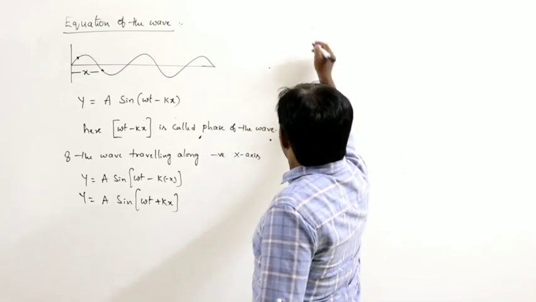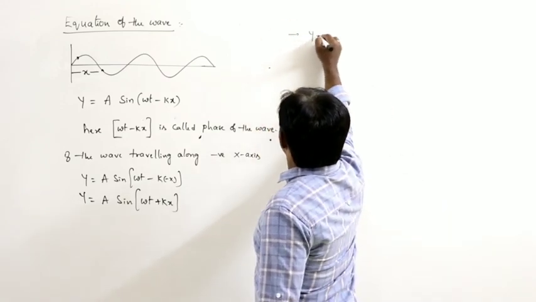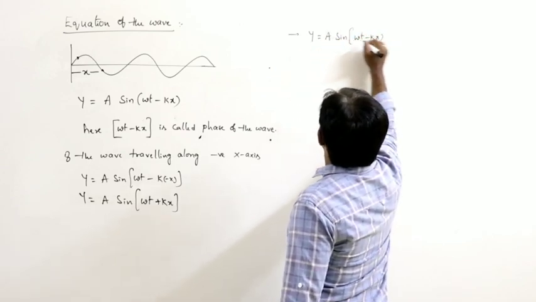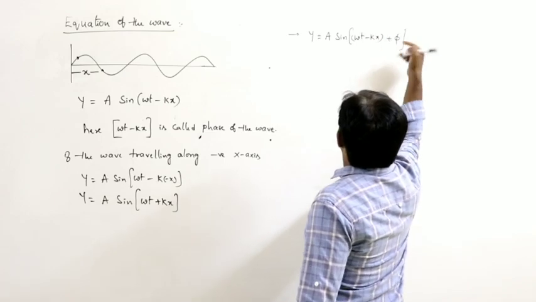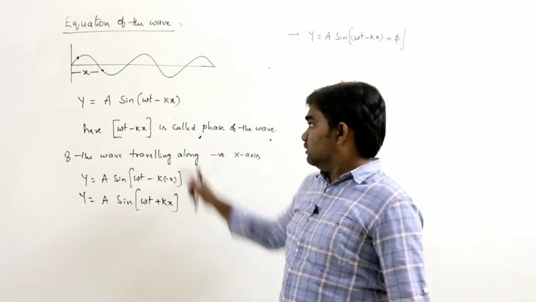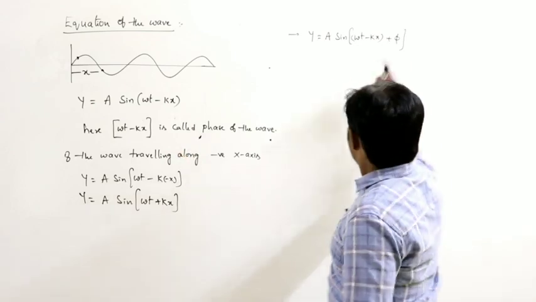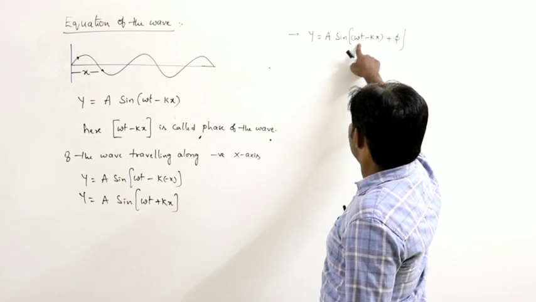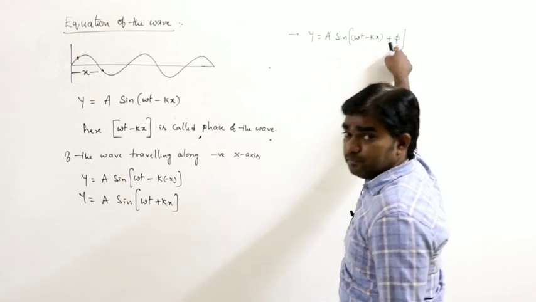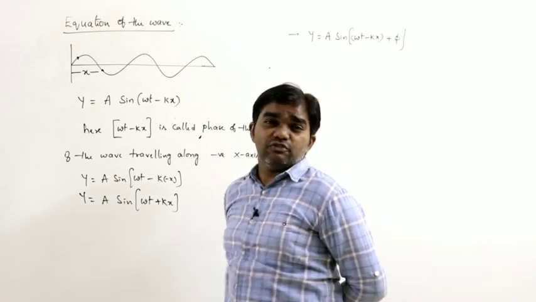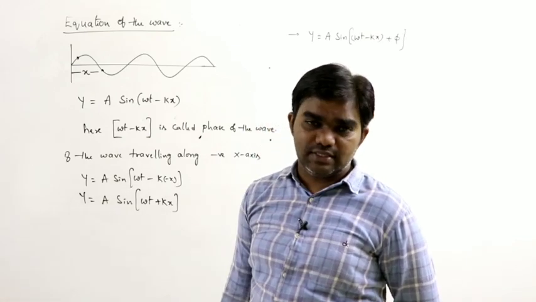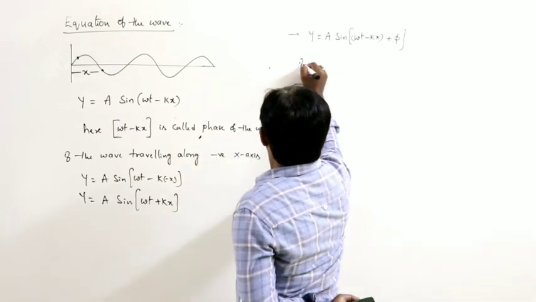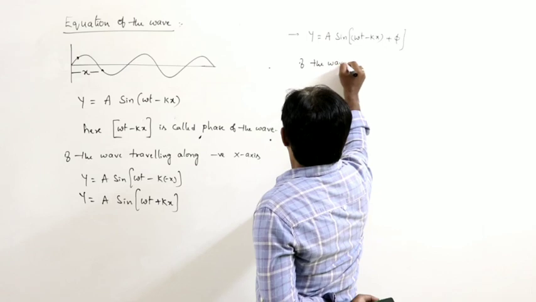Next, one more form of the equation: y is equal to a sine of omega t minus kx plus phi. This is the phase angle. This total is considered as the phase, and here there is also a certain phase angle. So the equation can also be written as omega t minus kx plus phi. What is phi called? Initial phase.